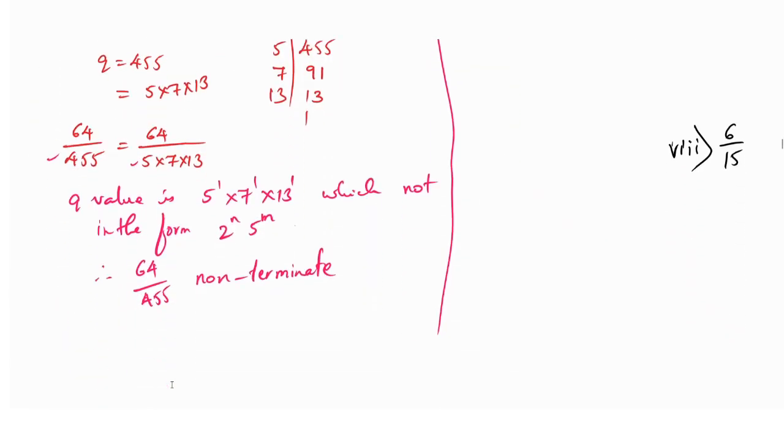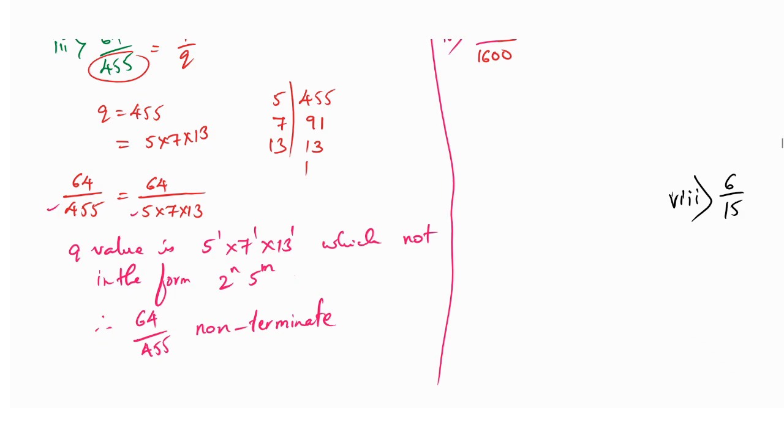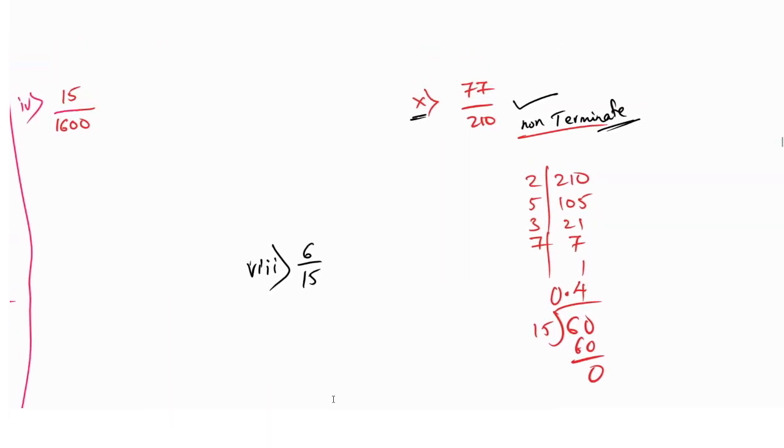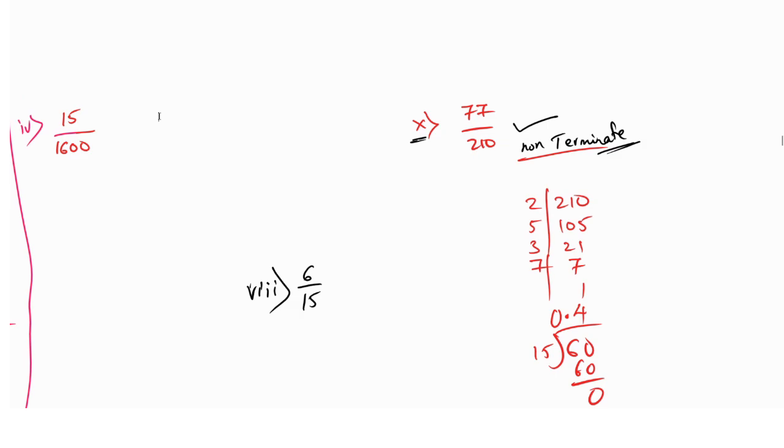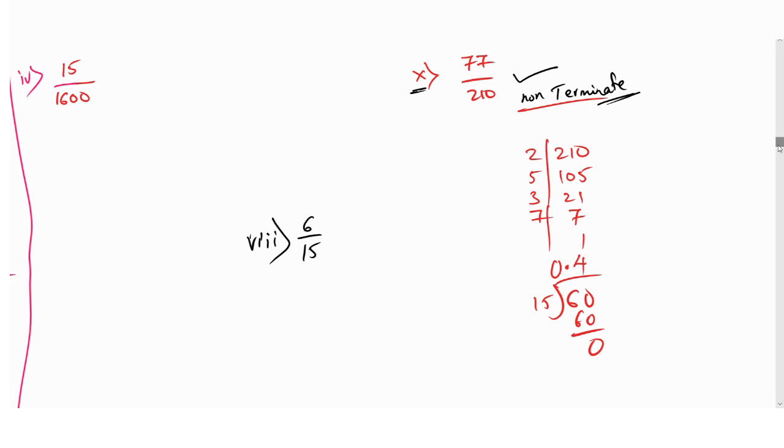Now coming back to this question, if you check it clearly, is 6 by 15 a co-prime number? No, it is not co-prime because we can simplify this. You can see here 3 2s are 6, 3 5s are 15. So 6 by 15 can be written as 2 by 5. Now we have brought it as co-prime numbers.